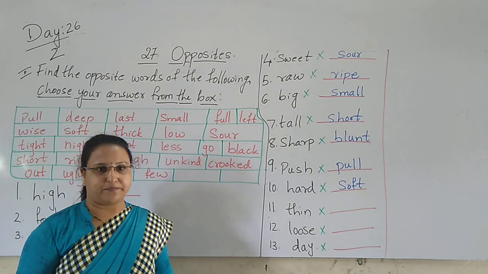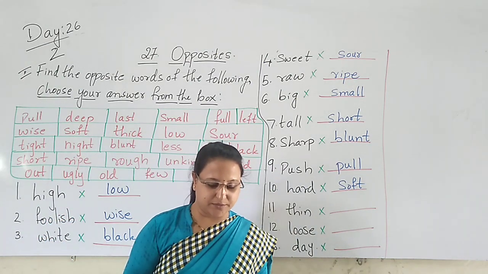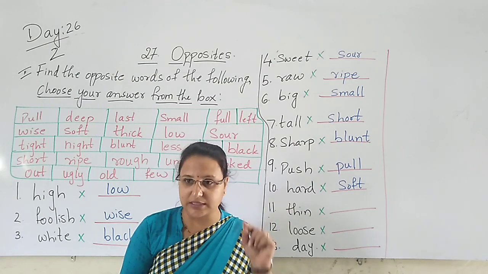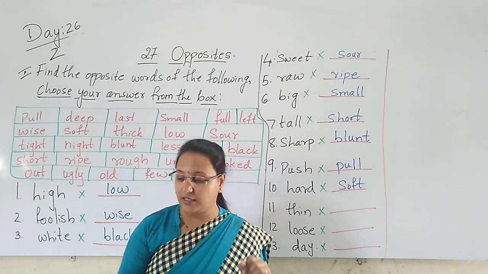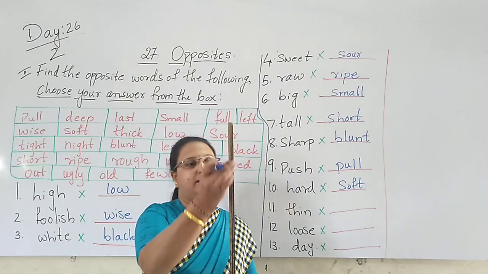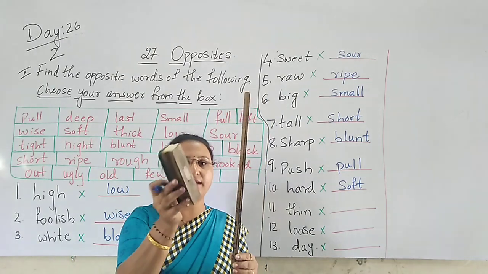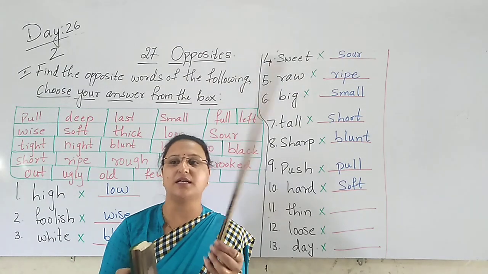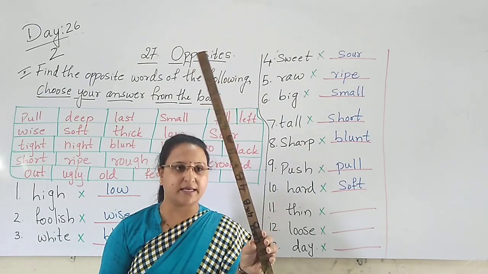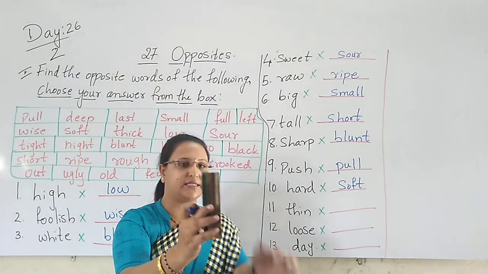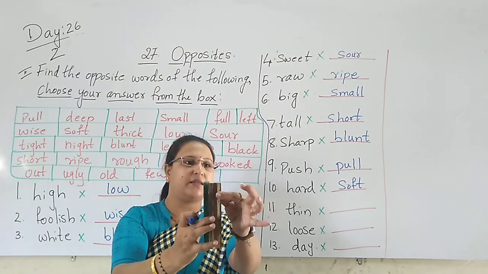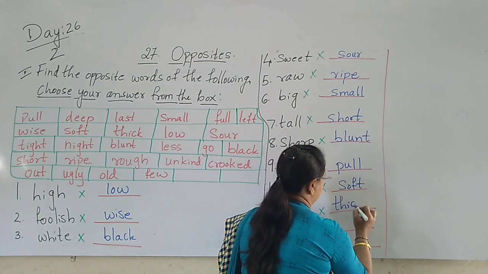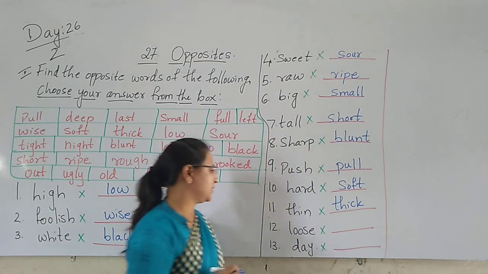Then thin. Thin means what? That is called thin. Now here, the stick is very thin and the duster is very thick. Idu dappada, agligada size. Idu enadu sanna. Yes or no? So this is thin and this is thick. See the size of the wood here. This is very thick and this is very thin. So thin ka opposite is what here? Thick. Next, loose